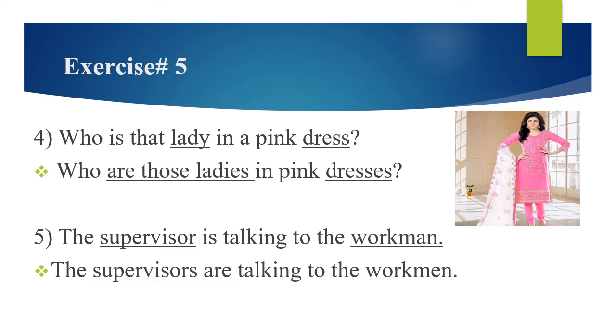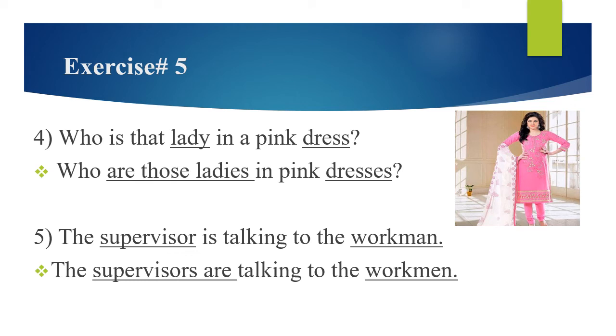Number 5 is, the supervisor is talking to the workman. Underlined nouns are supervisor and workman. The plural of supervisor is supervisors.